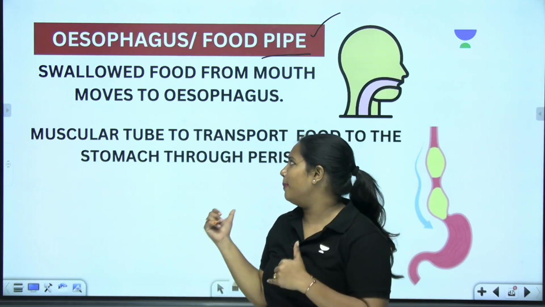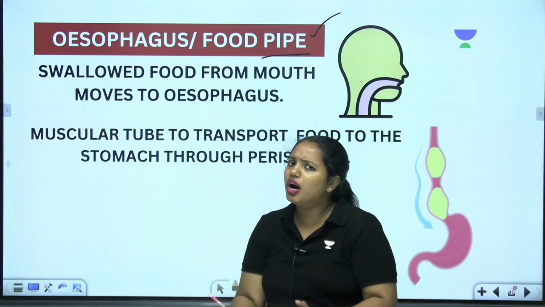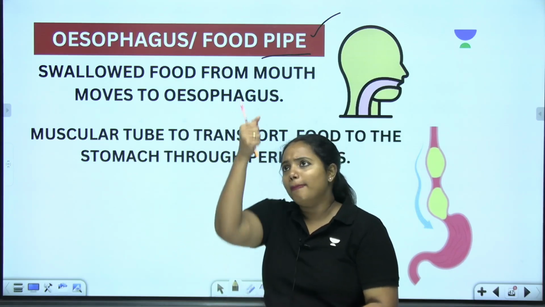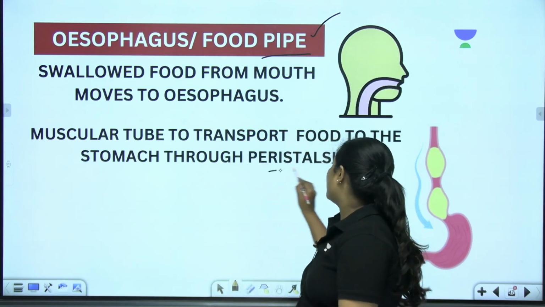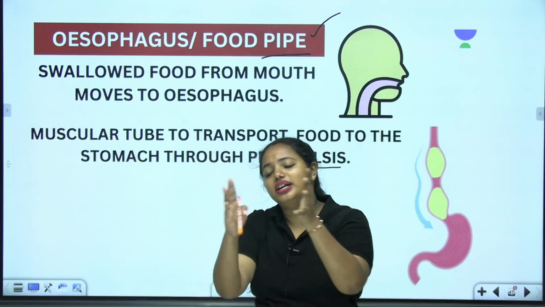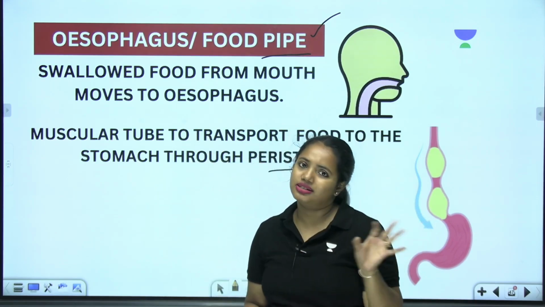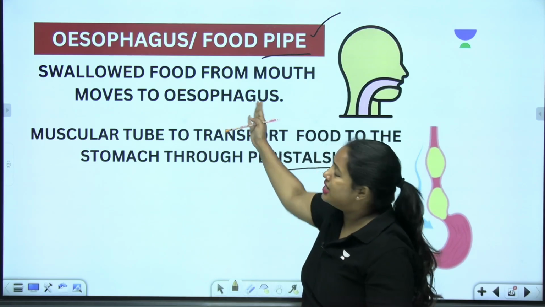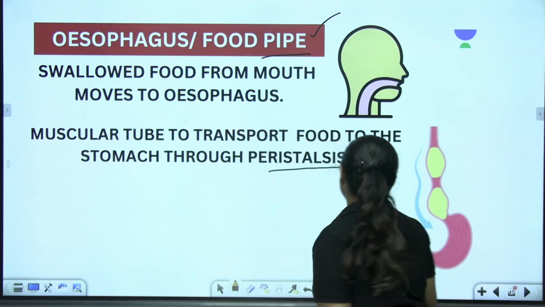When you talk about a pipe, it requires a muscular movement to make the food go through the esophagus. This movement is called peristalsis. Peristalsis is a muscular contraction in which the food moves along the esophagus. Very simple, right? This particular tube is going to end at your stomach.